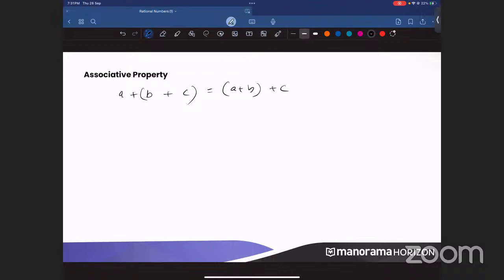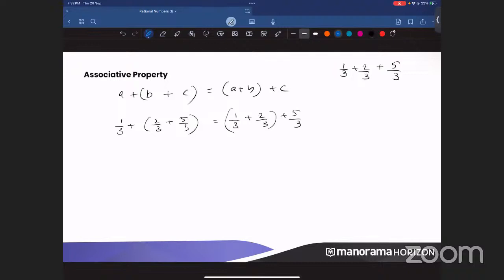So when I take three numbers, I'll take the same denominator for easy calculation: 1/3, 2/3, and 5/3. I'm taking three numbers with the same denominator so that our answer will be easy to find. Okay, what is the first one? 1/3 plus (2/3 plus 5/3). And here, (1/3 plus 2/3) plus 5/3, right?